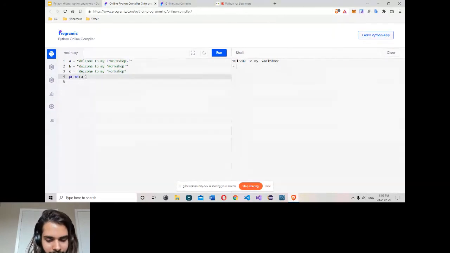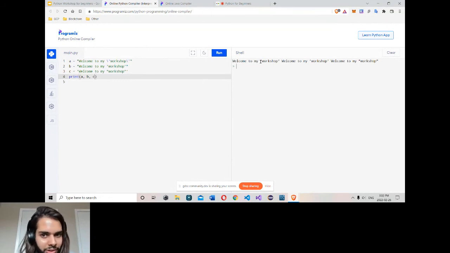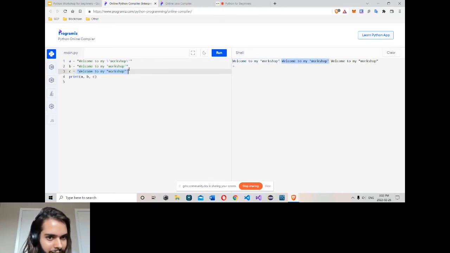So let's print everything here, B and C. Done. Here, first one, welcome to my workshop. Here, the second, double quote outside, I put a single quote inside a double quote. So here, it works. Last one, I put a single quote outside and inside I put a double quote. So you can use a single quote inside a double quote or a double quote inside a single quote. But if you want the same, a single quote inside a single quote or a double quote inside a double quote, you need a backslash.